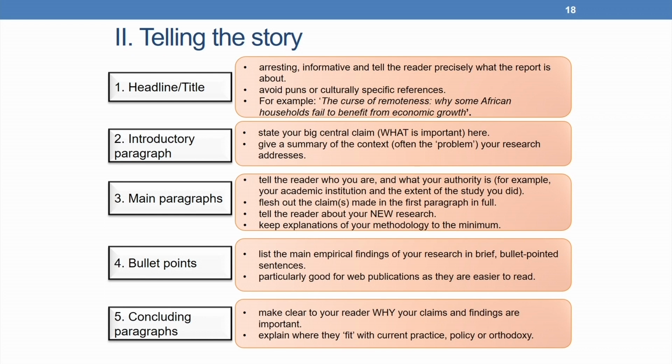Fourth is bullet points. You list the main empirical findings of your research in brief bullet pointed sentences, particularly good for web publications as they are easier to read. And finally, the concluding paragraphs. You make clear to your reader why you are making your claims, and why your findings are important, and explain where they fit with current practice, policy or orthodoxy.